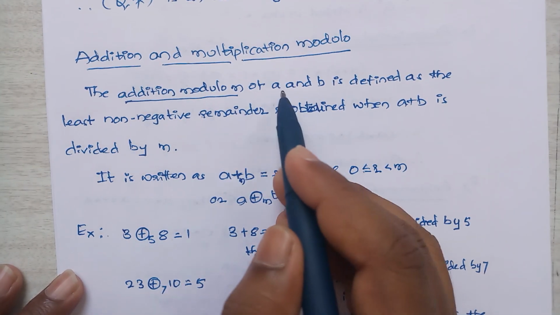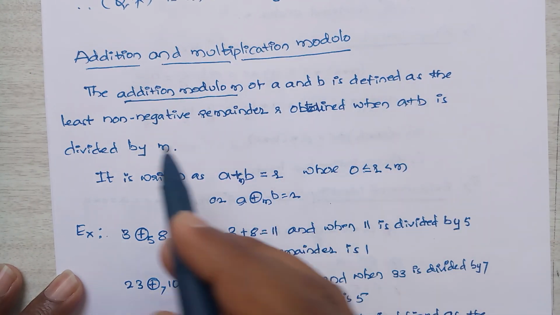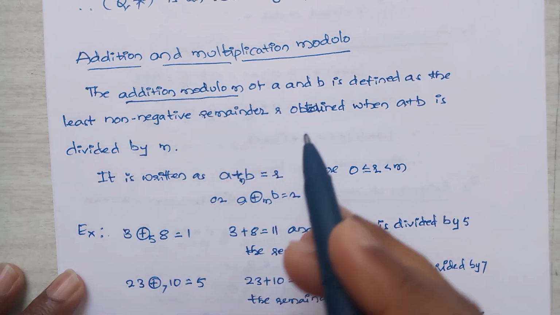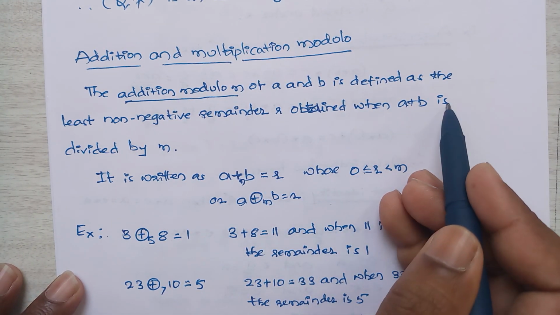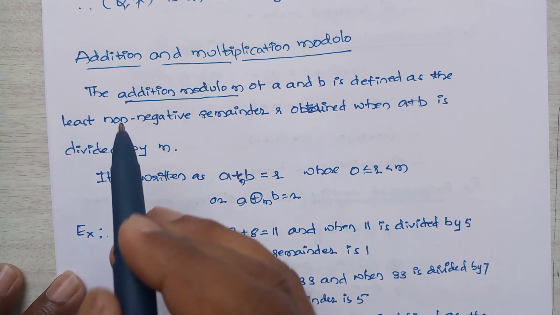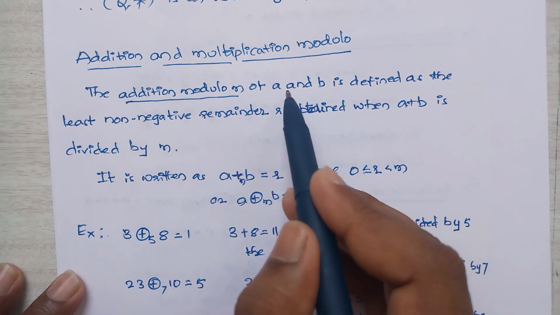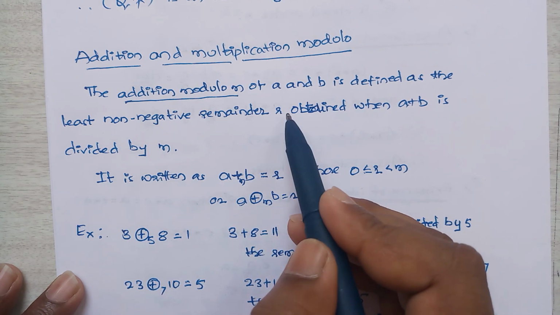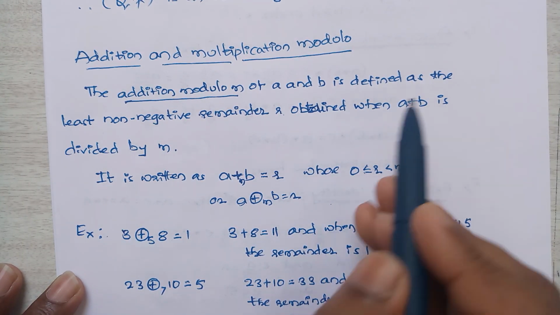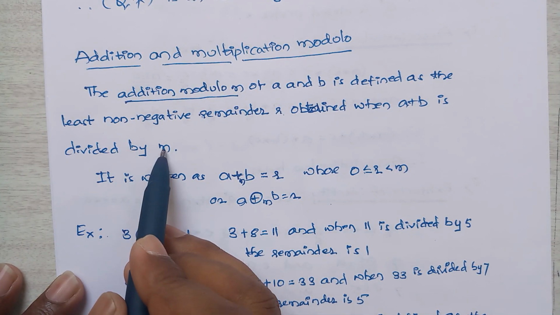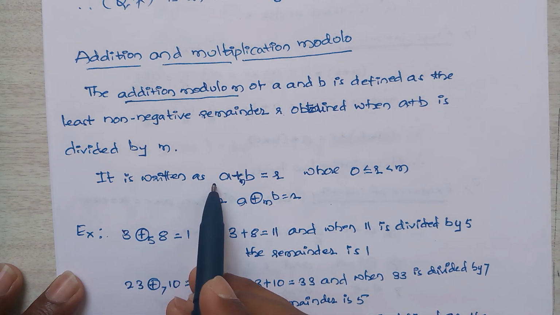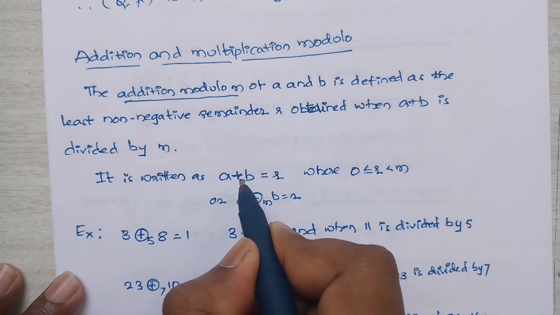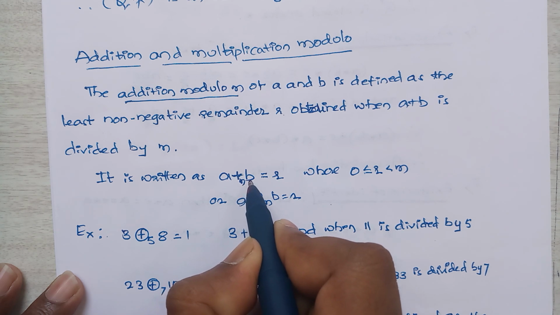The addition modulo m of a and b is defined as the least non-negative remainder r obtained when a plus b is divided by m. So it is written as a plus_m b.